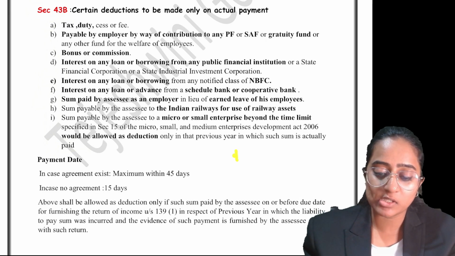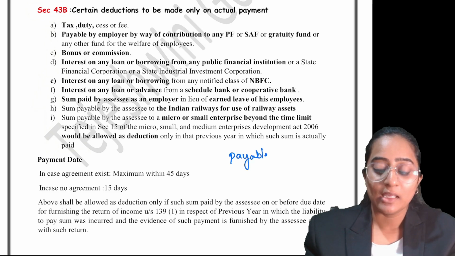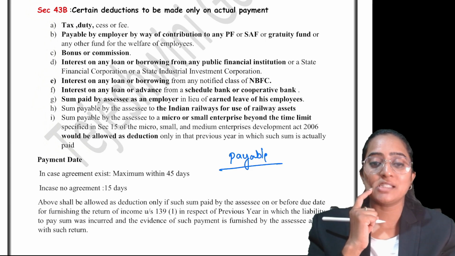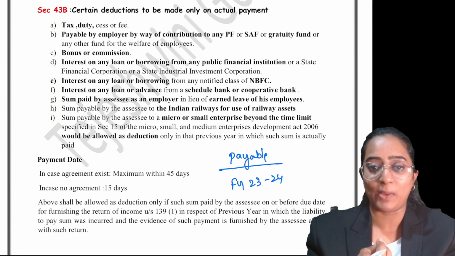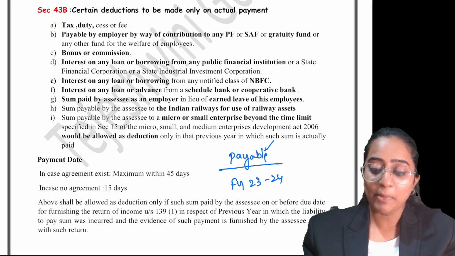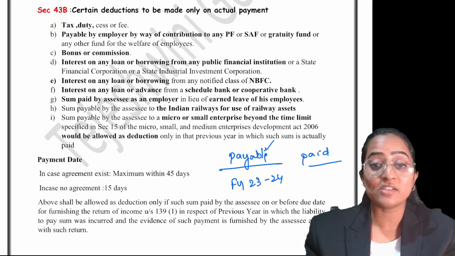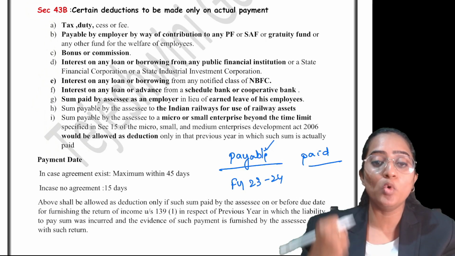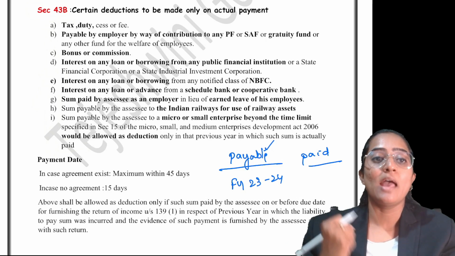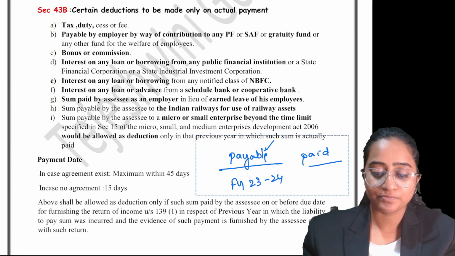We all of us know there is a concept of paid and payable, right? Payable means suppose it is incurred during the PY, the respective financial year. If I'm speaking in accounting terms, in my financial year 23-24, if it is incurred, that is you have enjoyed those expenses, it has been accrued, then it becomes payable, right? Paid means your money should have actually moved out of your bank account. That is what actual paid means. It should be moving out of your bank account.